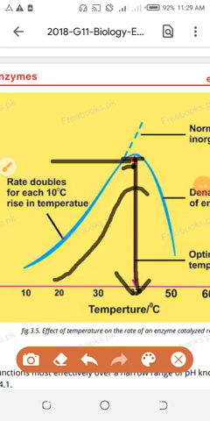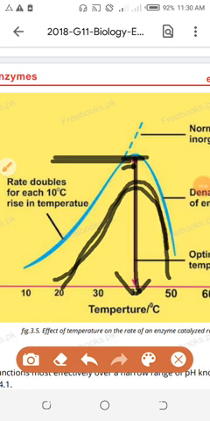decreased with enzyme. Once again I will tell you, without enzyme the chemical reactions need more activation energy. With enzyme they need less activation energy. Why less activation energy? Because activation energy is actually achieved to do effective collision. If effective collision takes place at a lower temperature, the activation energy will be achieved at a lower temperature.